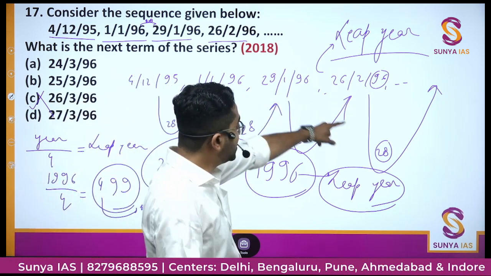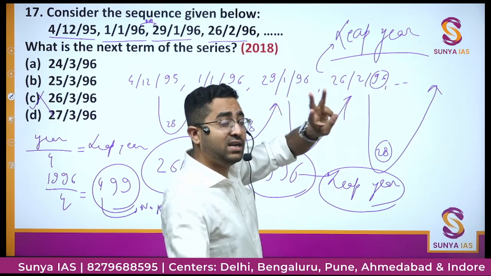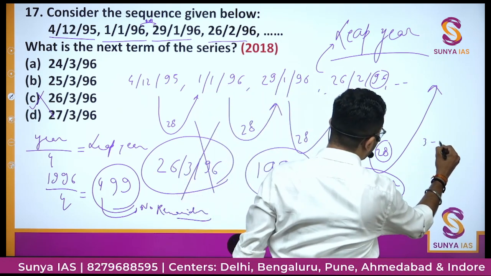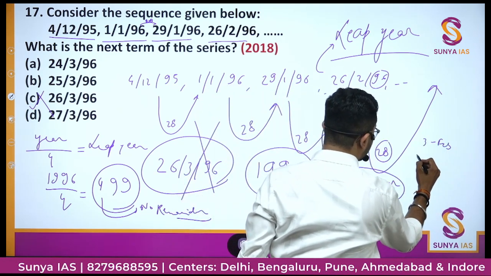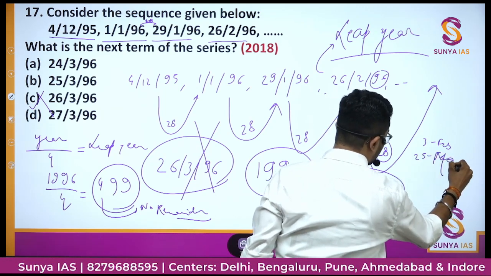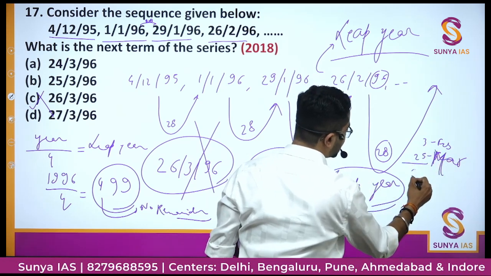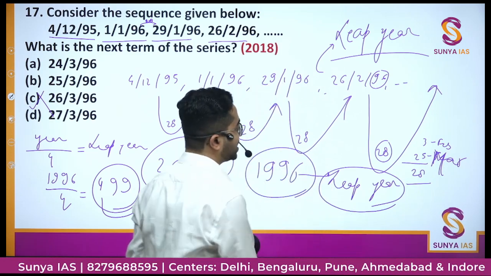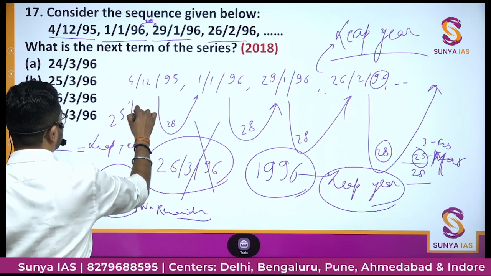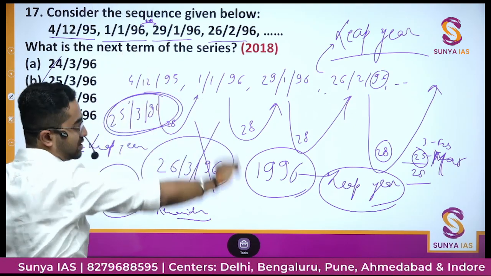So if you add 28 days to 26 February, then you need to calculate 3 days in February, that is 27 February, 28 February, 29 February. Then 3 days of February are gone. Total are 28 days. Then not January, March. In March, you need to go for 25 days. Then only the sum will come 28. Then the correct option will be 25 March 1996. This is our correct answer. 25 March is the correct answer.